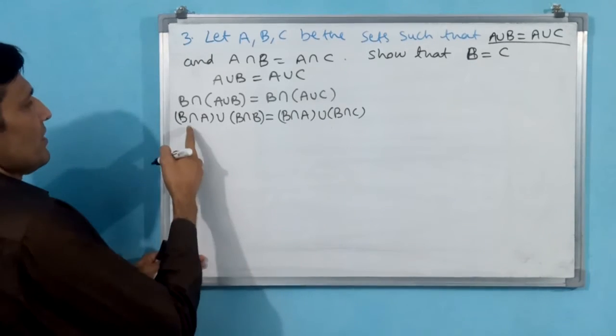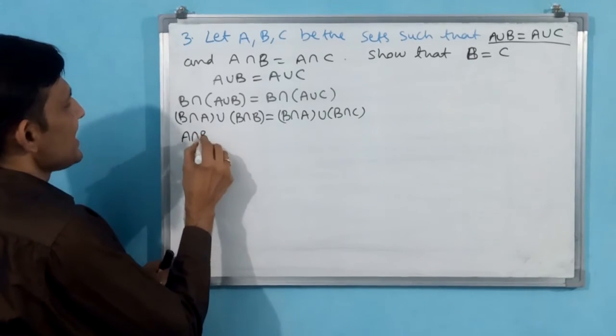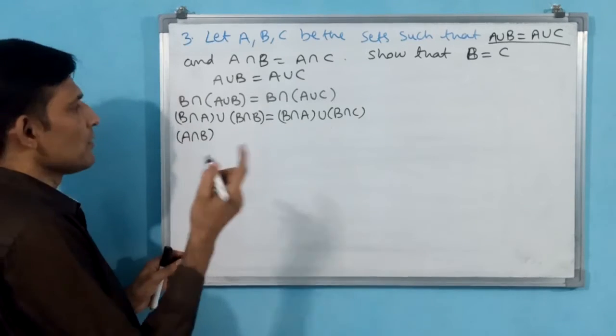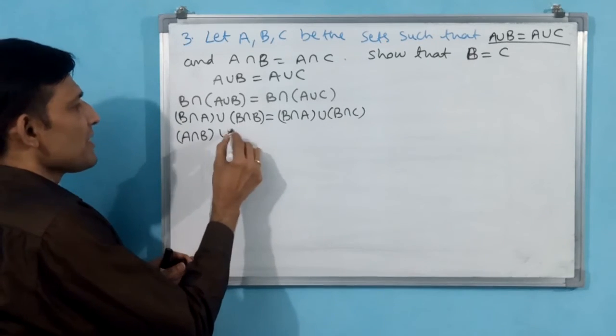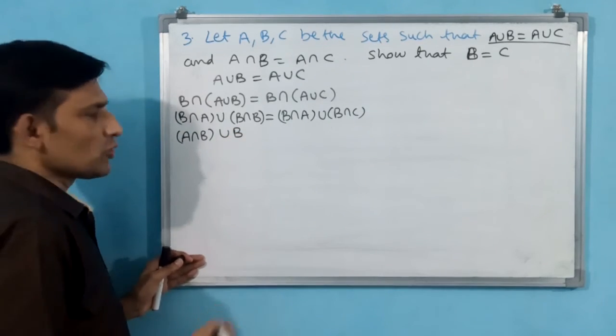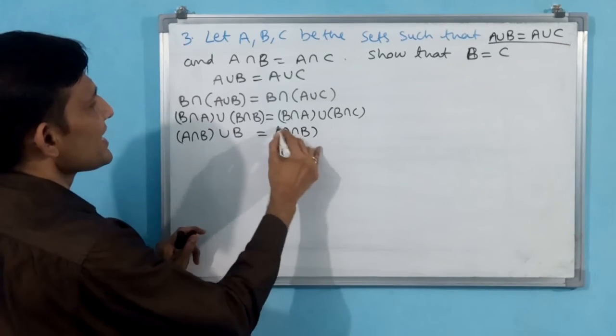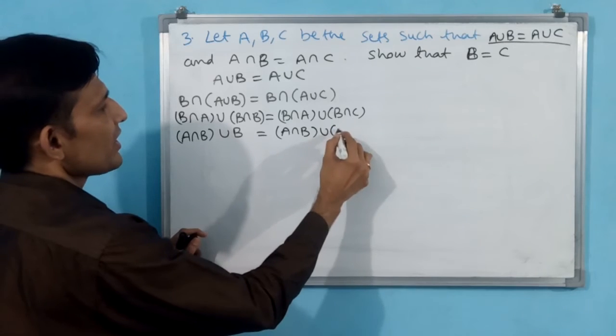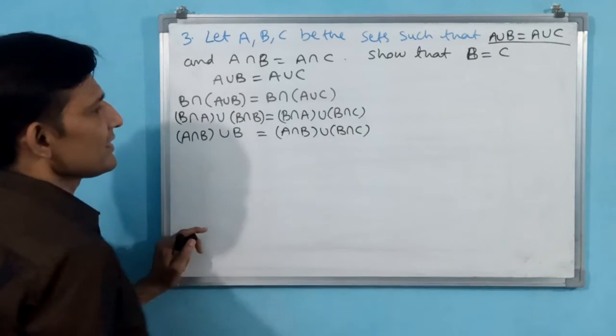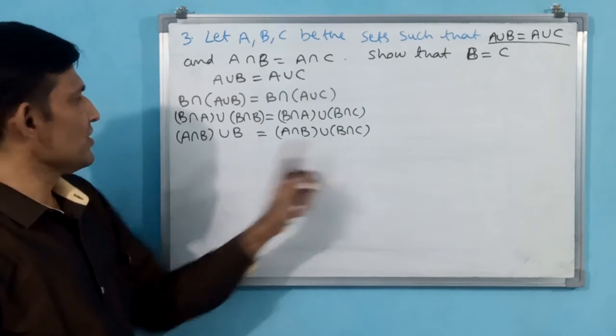This also we can write as A intersection B. Both are the same, as I have told in the fundamentals. B intersection B means B only will come. This also we know. Then this also, A intersection B, we can write, union B intersection C we can write. A, B, B, C, like that I am writing.